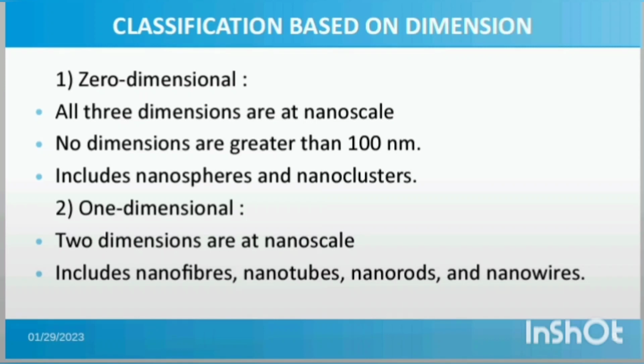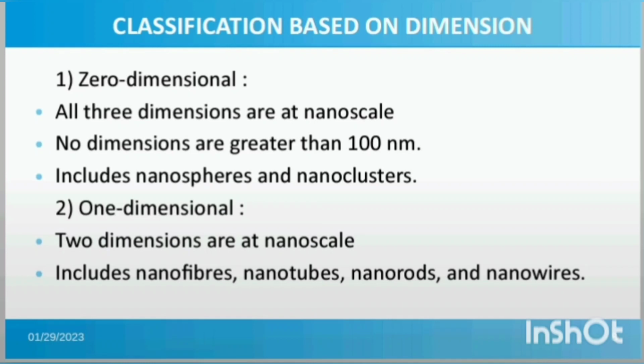Nanomaterials are classified on the basis of dimensions. It includes 0-dimensional, 1-dimensional, 2-dimensional, and 3-dimensional nanomaterials. All three dimensions are at nanoscale in 0-dimensional nanomaterials. No dimensions are greater than 100 nanometers. It includes nanospheres and nanoclusters.